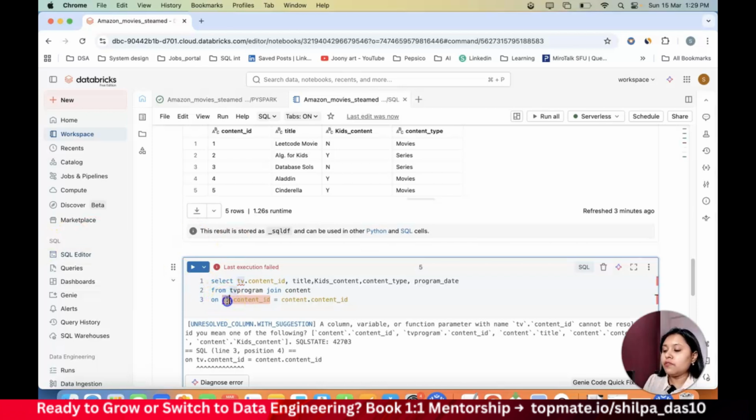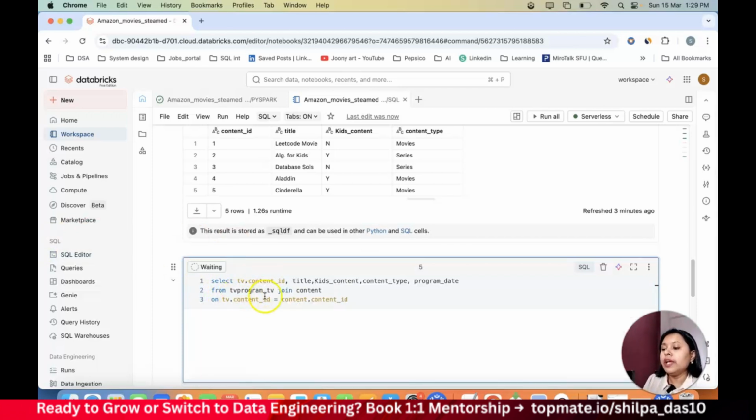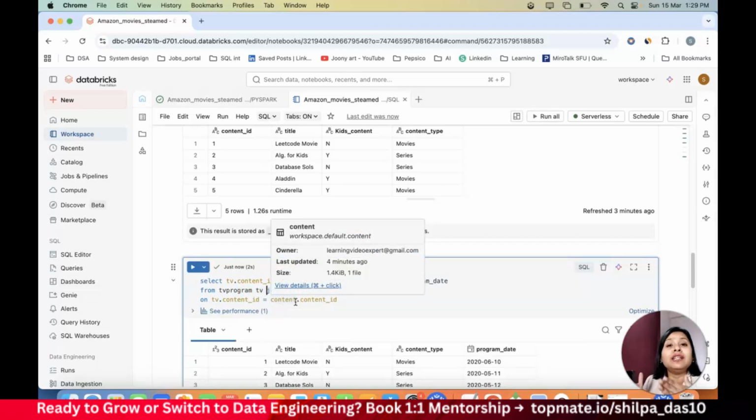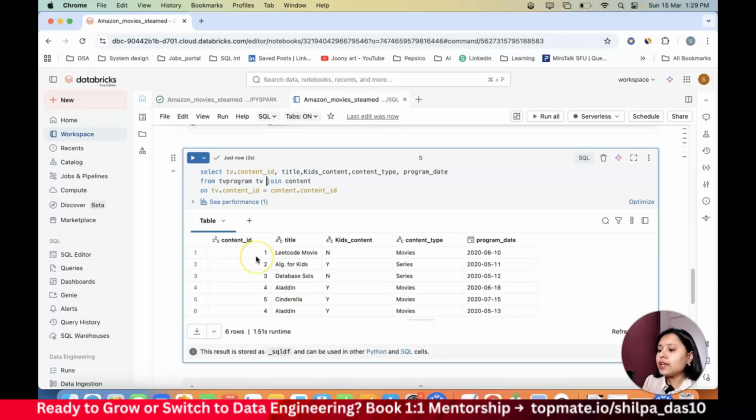So what is this? TV. Okay, this is actually TV, so it is not able to recognize. So I'm doing an alias. The actual table name was TV program. This is how you have to debug things if in case there's an error, right? So also make sure when you are practicing, you will get a lot of errors. Just don't watch the video. If you get the errors, try to see why exactly those errors are there and how exactly to fix it up, right? So now if I see, we have content ID, we have title, kids content, content type, and program date. Now from this particular data set, we have everything in one place.